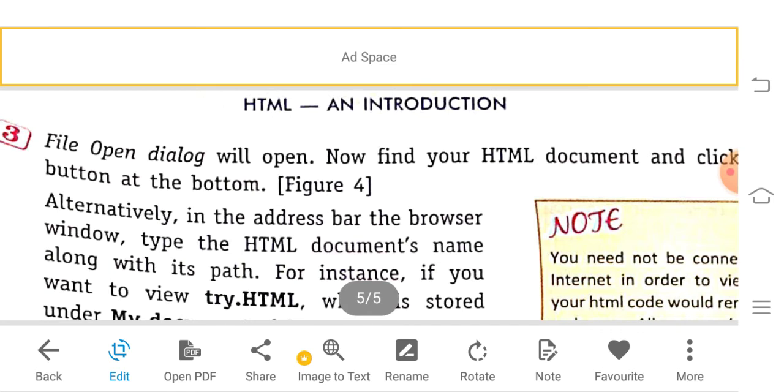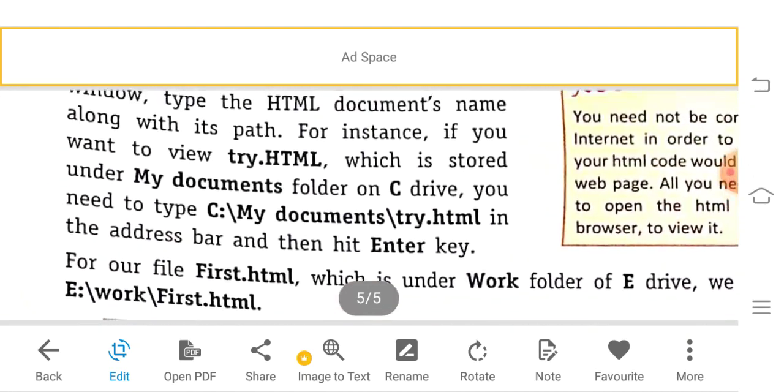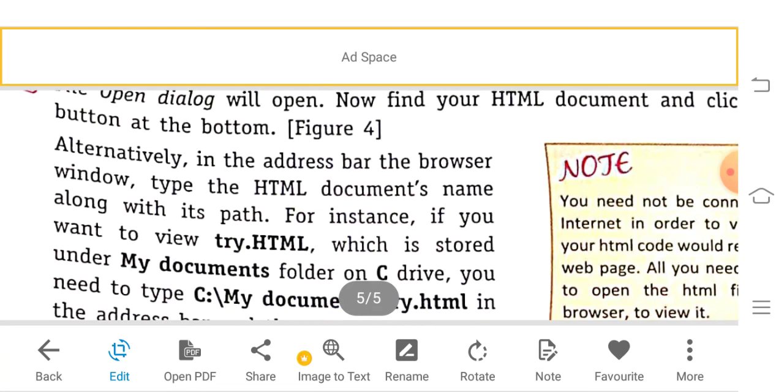Then click the HTML document button at the bottom. You can see figure 4. In the address bar of the browser window, type the HTML document's name along with its path.